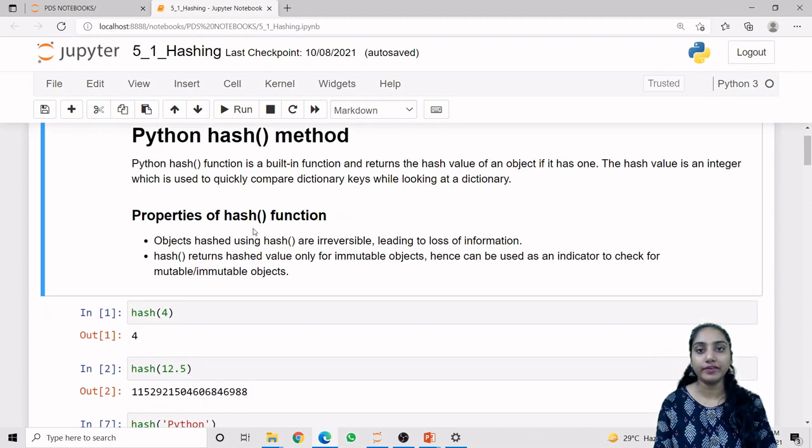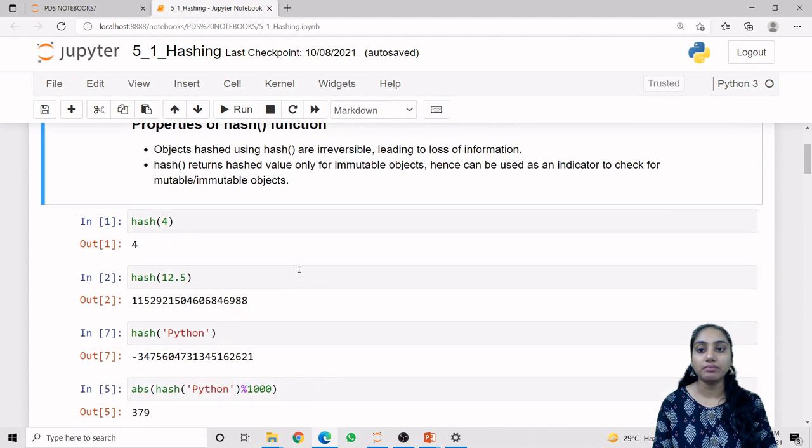What are the two properties of a hash function? The first one is that objects hashed using the hash function are irreversible. That means we apply the hash function and get the hashed value. Now if we try to reverse that hashed value, we cannot get the original data back. So this is the irreversible property. The second one is that the hash function returns a hashed value only for immutable objects. On a mutable object it will give an error. It can apply hashing only on an immutable object.